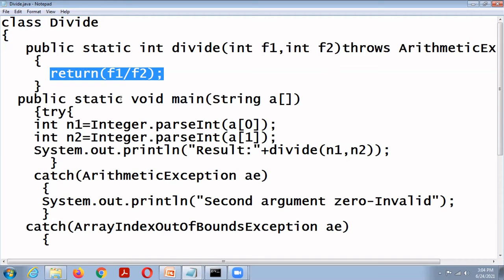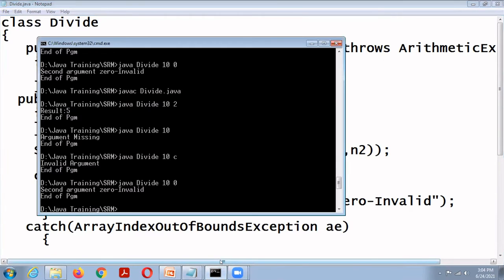Suppose this function throws more than one exception, for example arithmetic exception, number format exception. Then we can add those exceptions also: throws ArithmeticException, NumberFormatException, ArrayIndexOutOfBoundsException, etc. So now I'm going to execute this program.